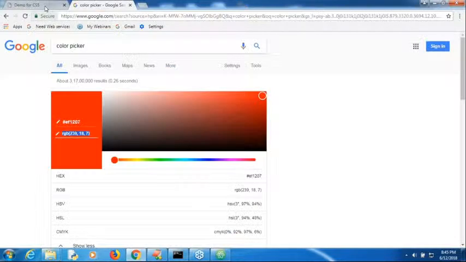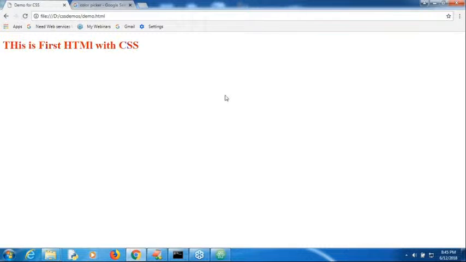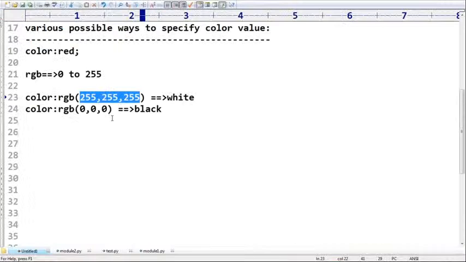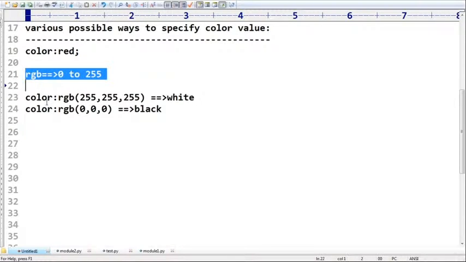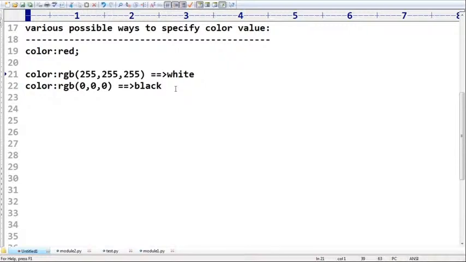Now observe that. Automatically the color by default will be changed. Everyone can understand, right? This is the second way to specify color, with the RGB attributes. You can specify the name of the color, or otherwise the second possibility, with RGB. This is the second option, right? The third one is the most commonly used approach.